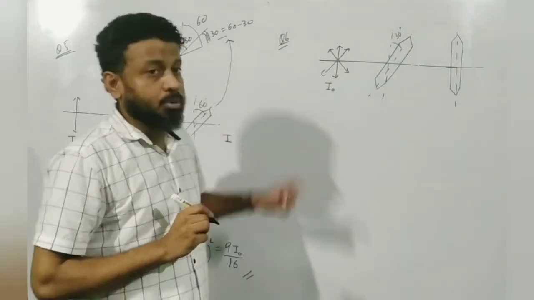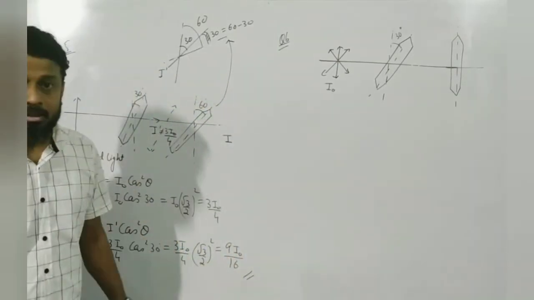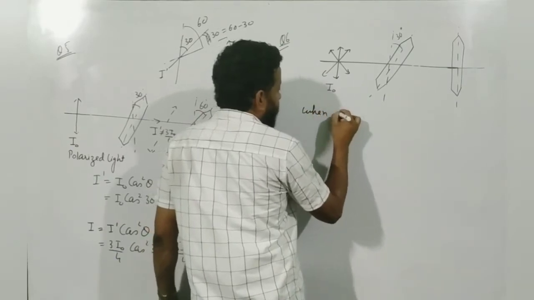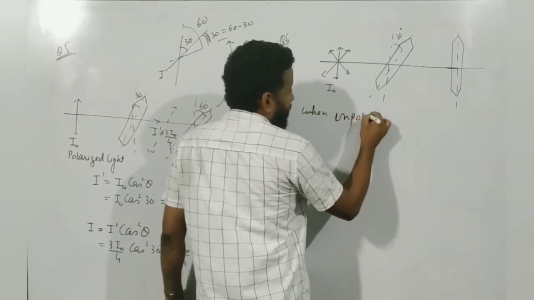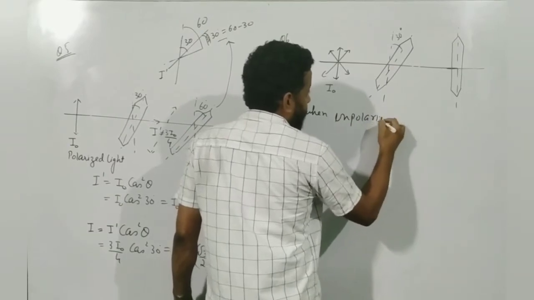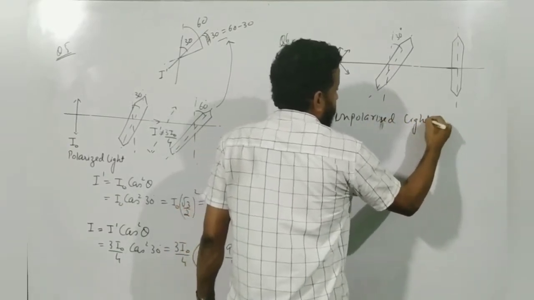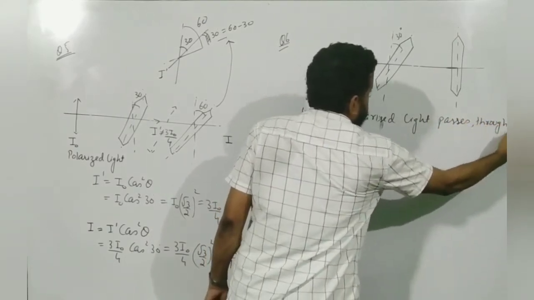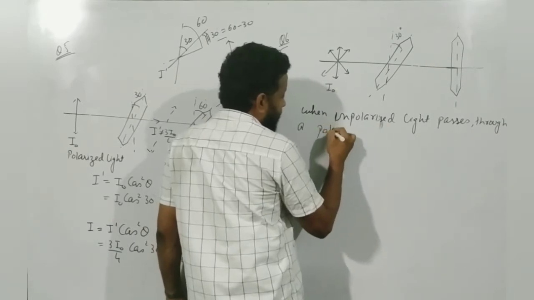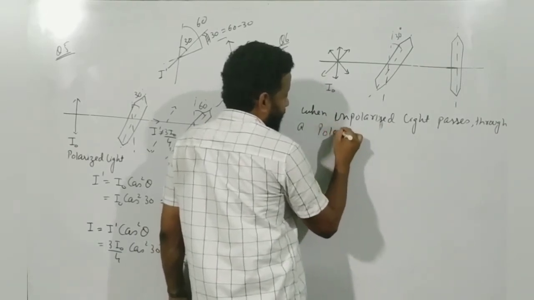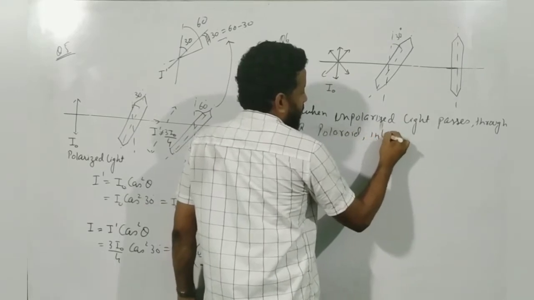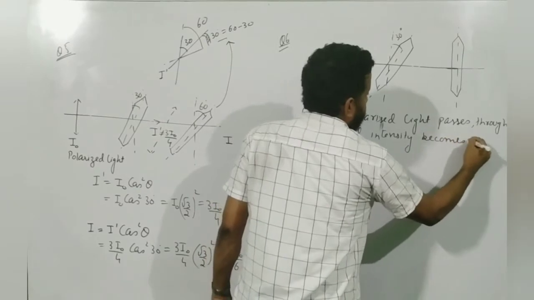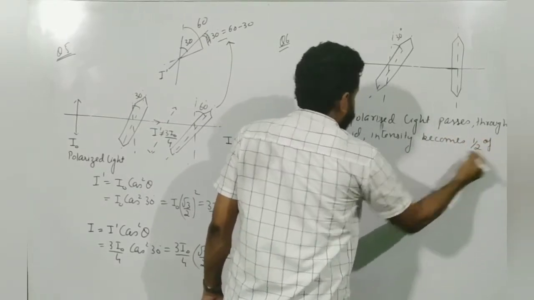Now remember, if it is unpolarized light, we cannot use the concept of Malus law, but we use a note which says that when unpolarized light passes through a Polaroid, intensity becomes half of incident intensity.